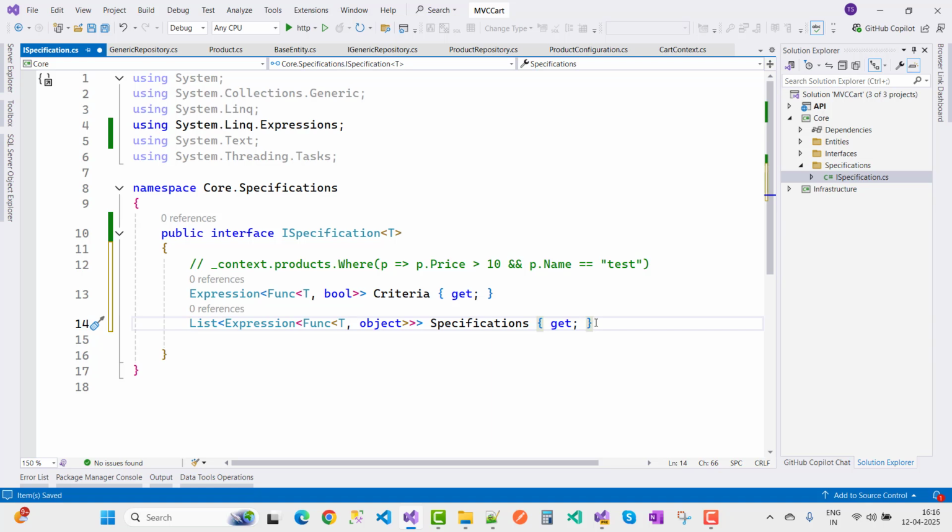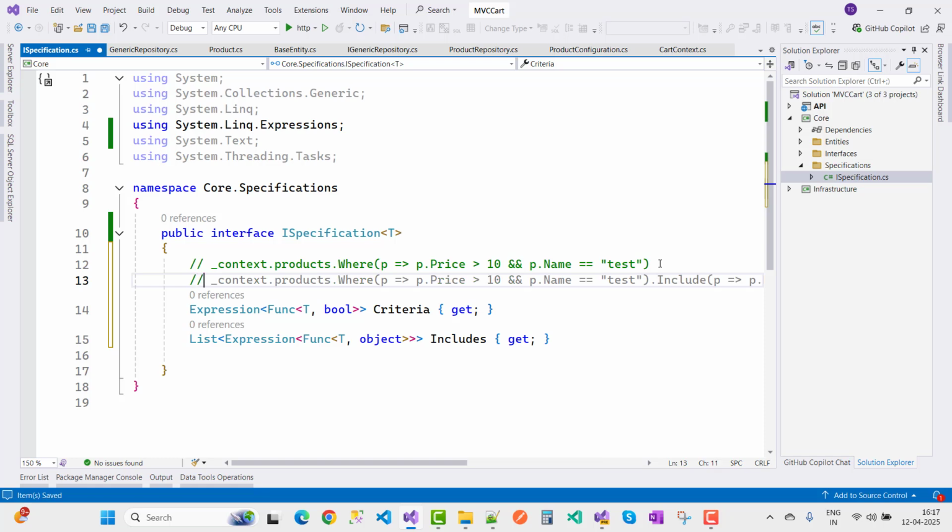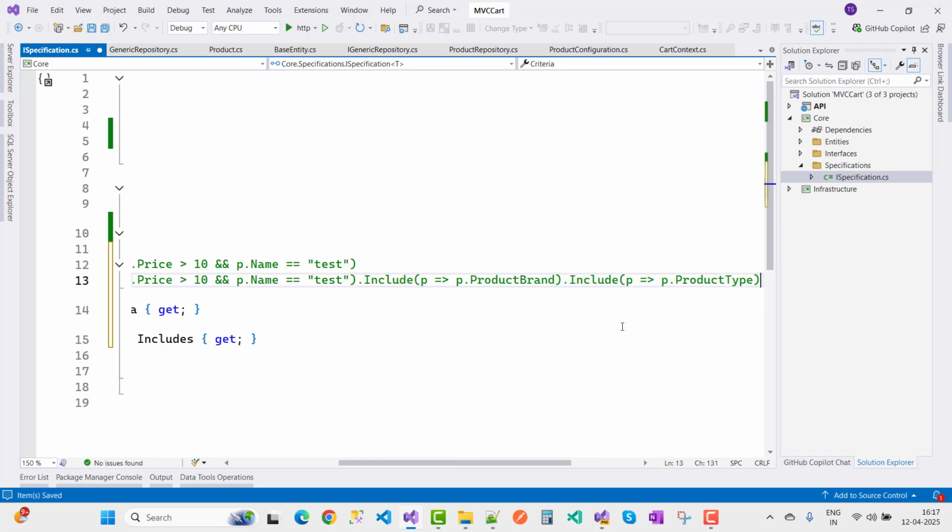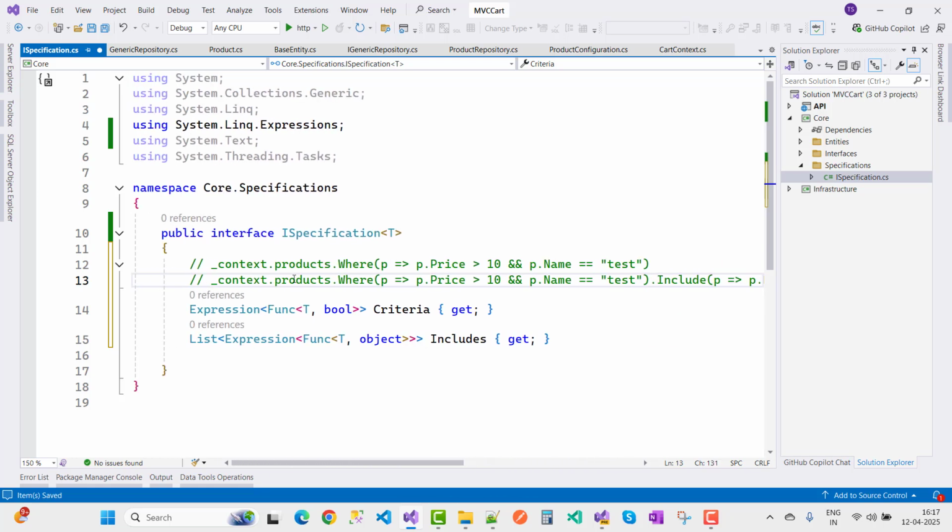Okay, so we have Includes here, first let's change the name to Includes. Now the example of Include: context.Products.Where is the complete thing, the criteria.